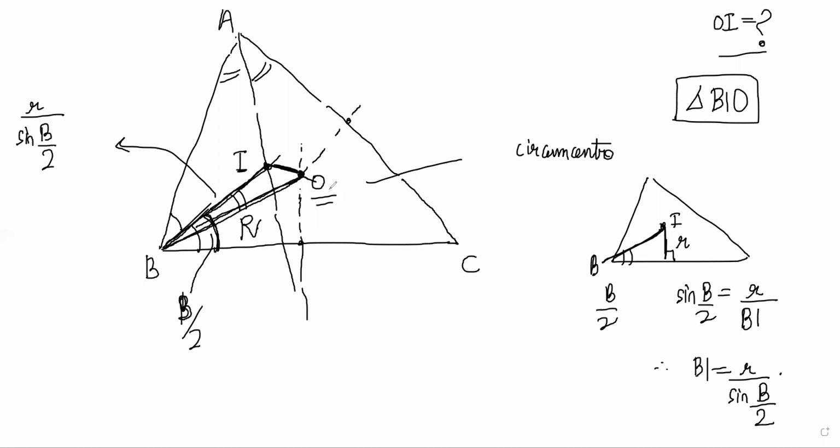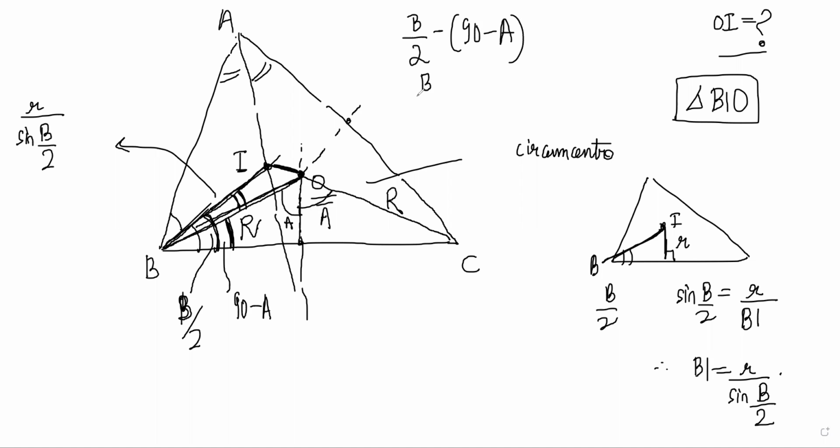And we know if I join O to C, this is also R and this much is A and this much is A, right? Yes. Correct. So this small angle here, this much, will be 90 minus A. So what I have to do is find this angle, which is B by 2 minus (90 minus A).